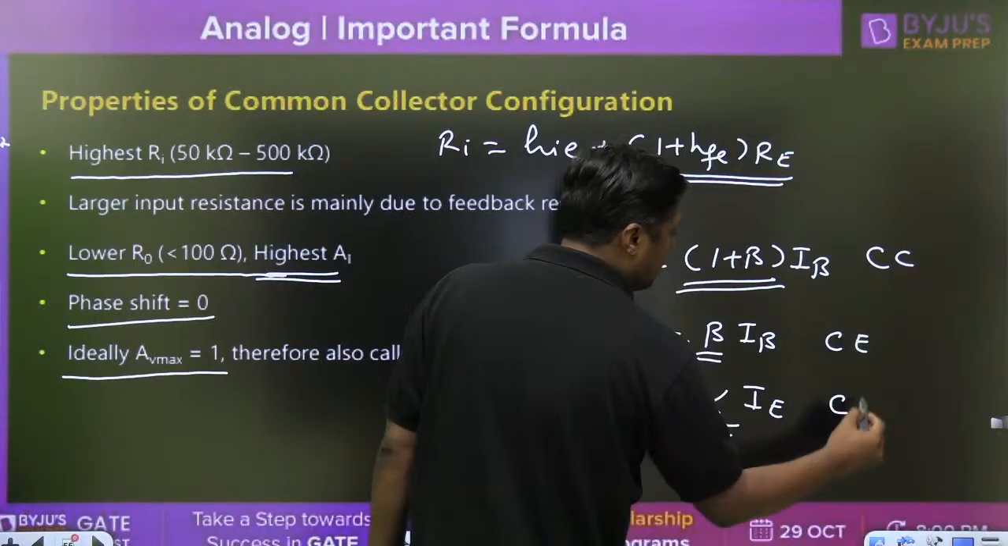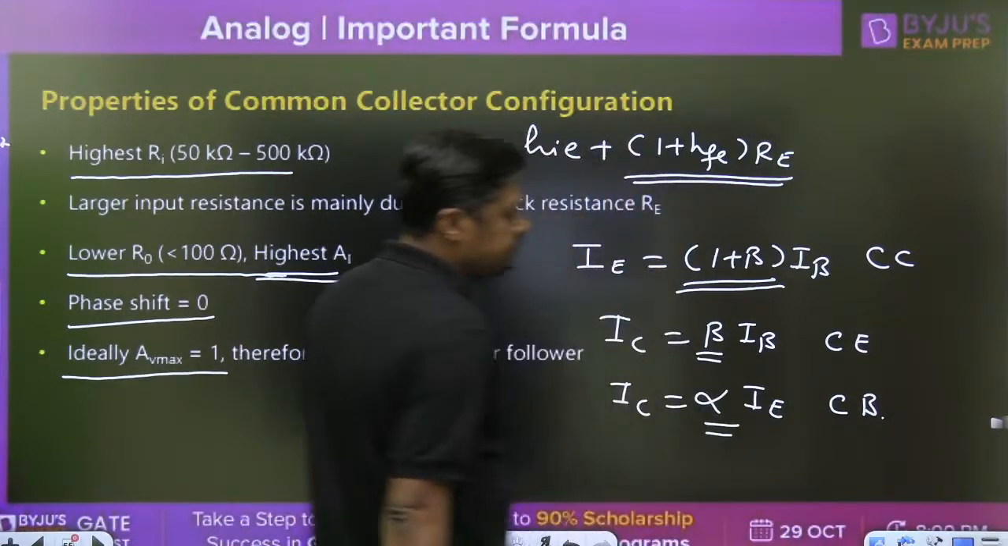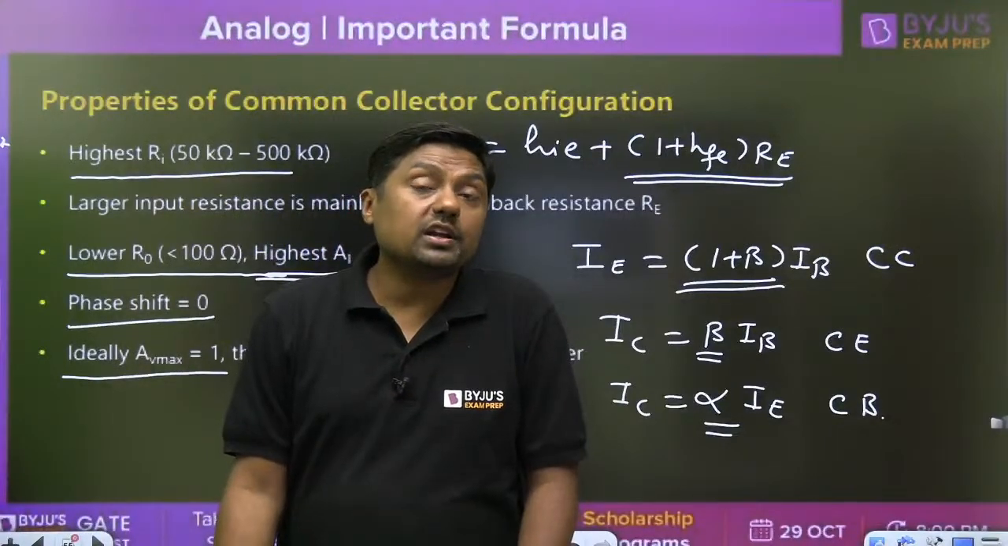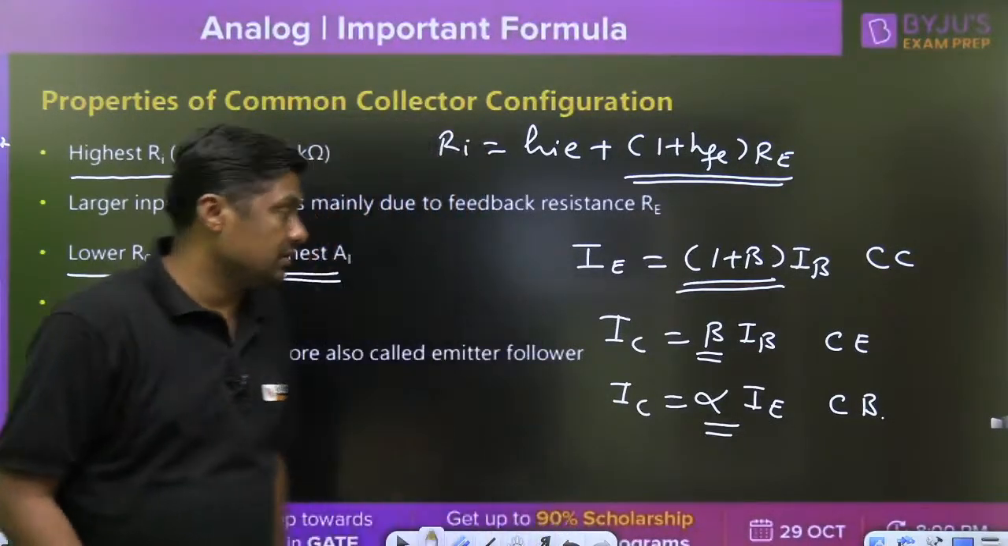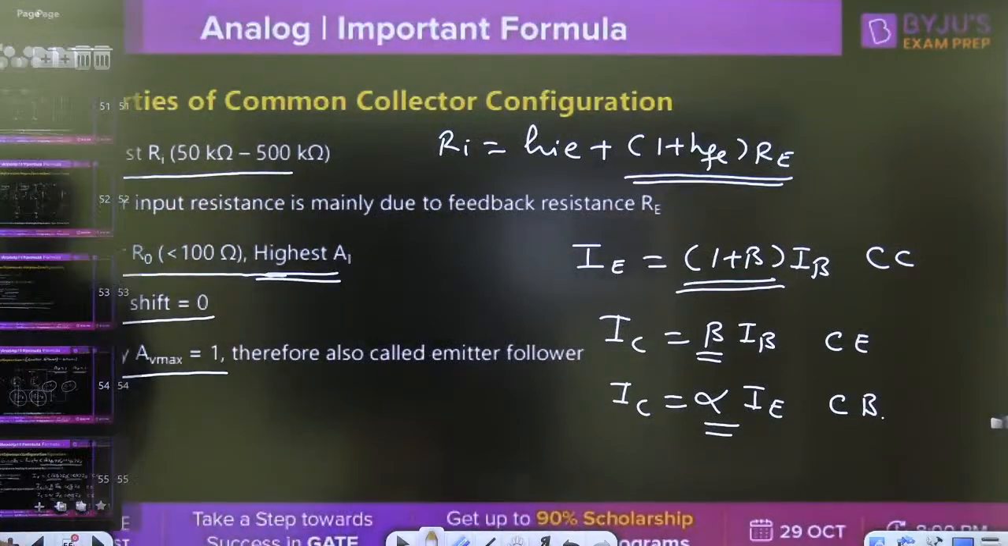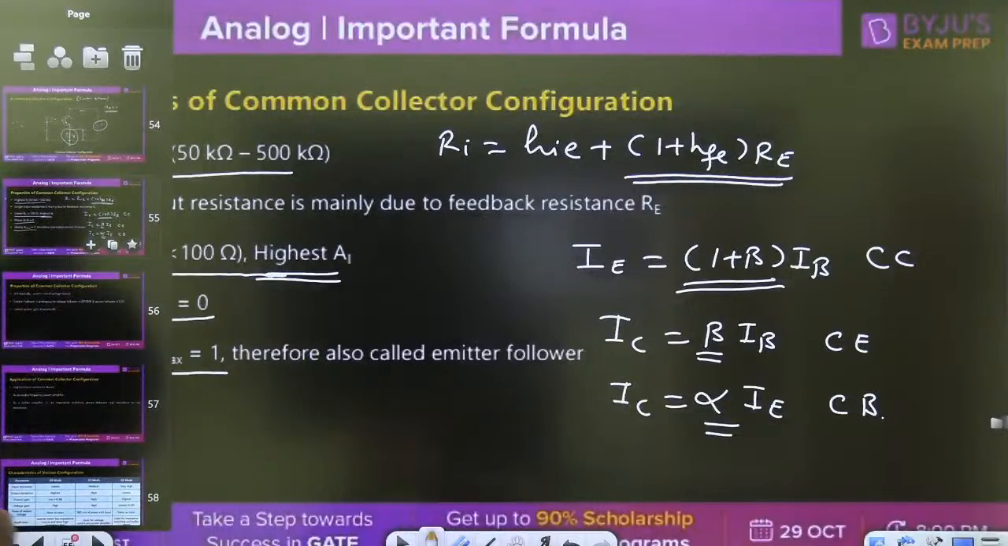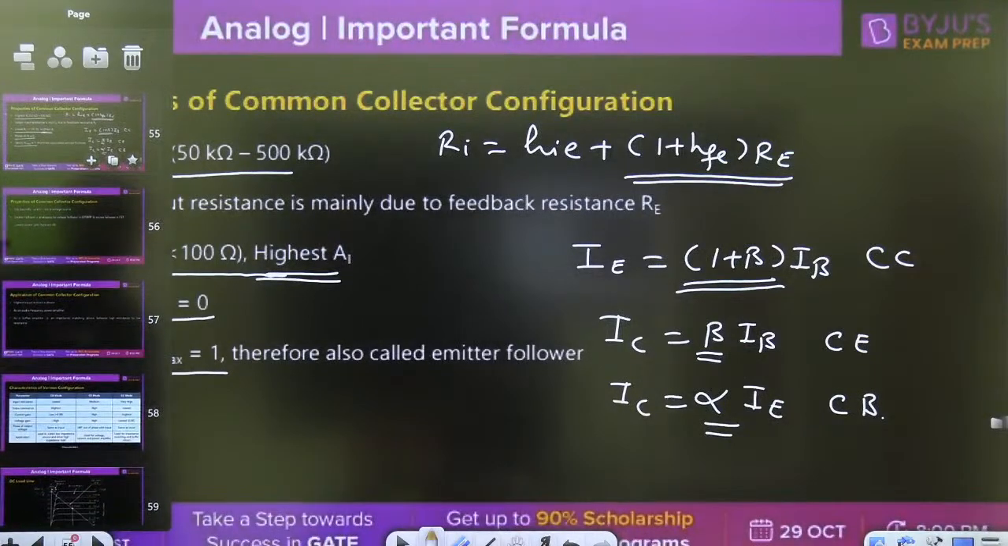Common emitter, common collector. This is the common base. So these are the important formulas related to the three configurations. Now, properties and so on. Common collector configuration.